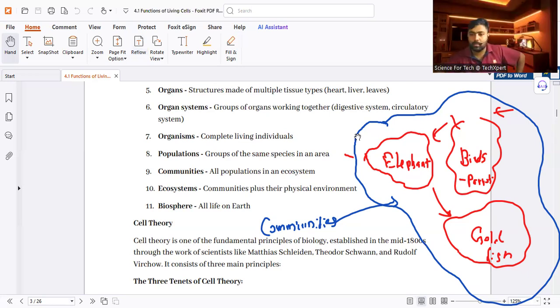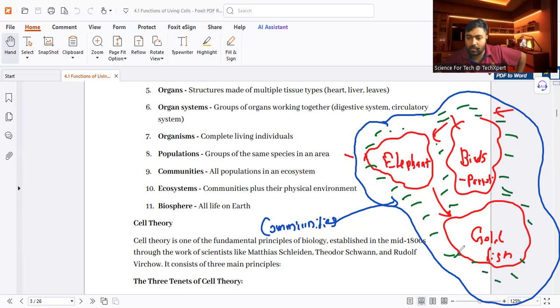That community means only these animals, okay? Only these animals are known as a community. But an ecosystem consists of these animals plus the environment. Understood? These different populations form a community, and the community plus environment is known as an ecosystem. So not community, ecosystem. Ecosystem. Understood or not?